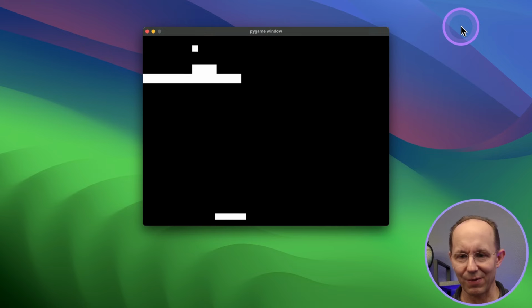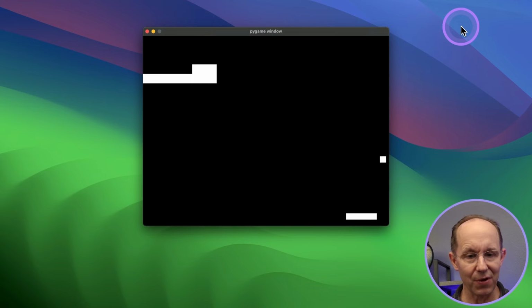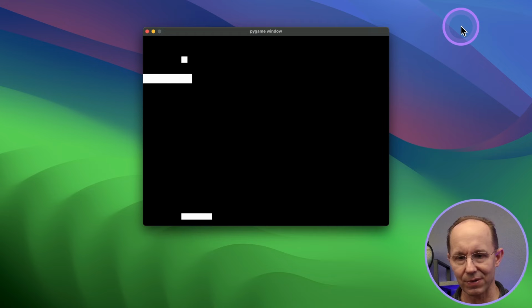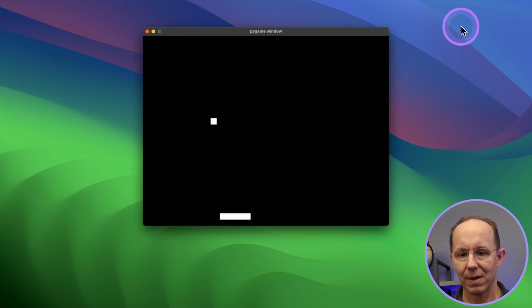Okay, that's not quite what I was expecting. I mean, it is functional. It's working. It looks like the ball is working fine, the paddle. But the bricks didn't display right. Looks like it restarts the ball. But I don't see any score. I'm not happy with how the bricks looked.